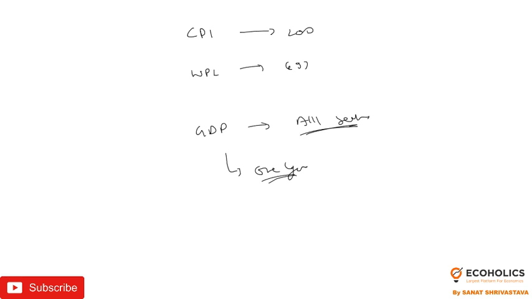So I hope you got your answer, Sonal, and this is the only reason. We don't know the item number. All the items are included in GDP, all the economic activities that are going on.